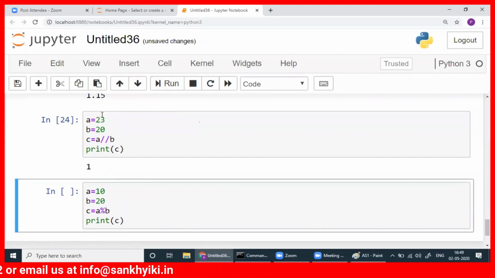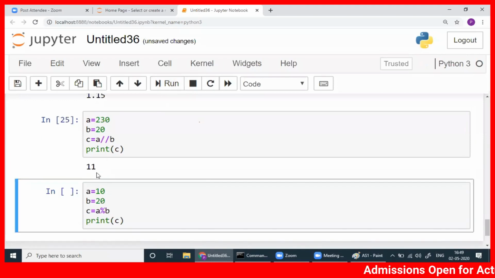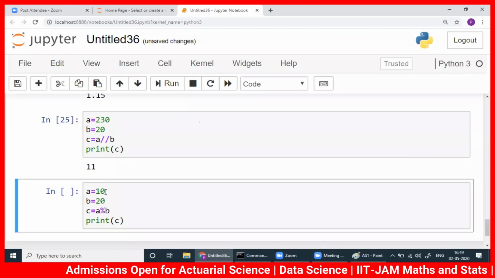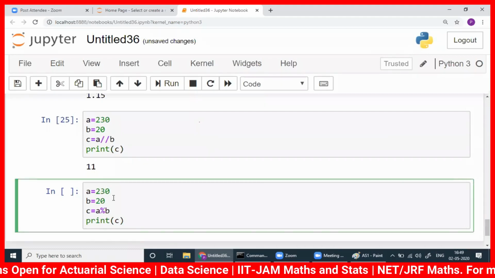So when you are writing double slash, you divide it and you take the integer part only. You don't take the fraction. Even if I write 230 here, you can check it. It will be 11. 11 into 20, that will be 220. Then the 10 will come here. So even let me write 230 here. You see, this gives you the remainder.